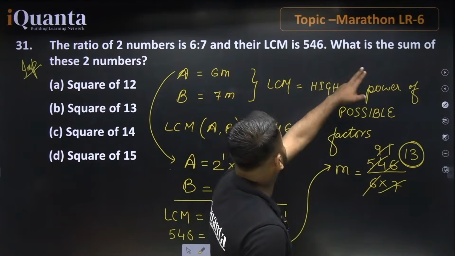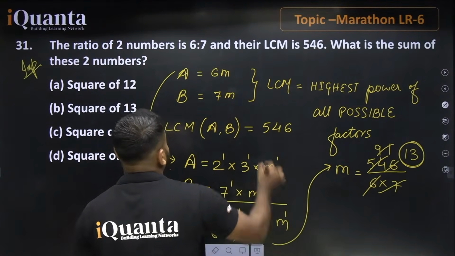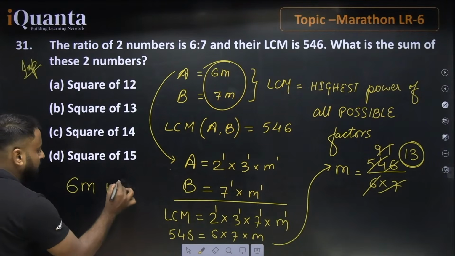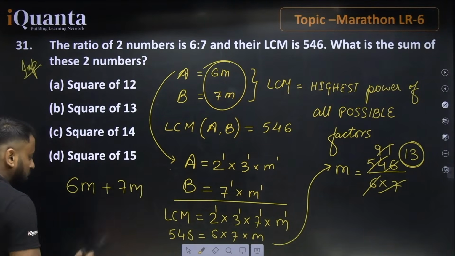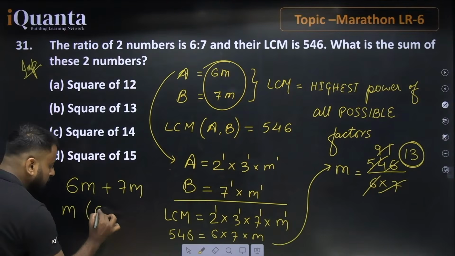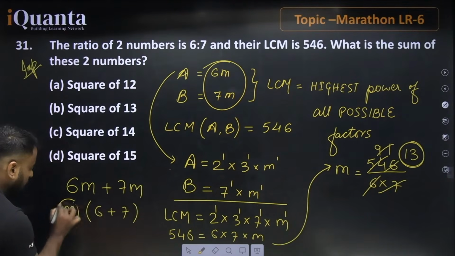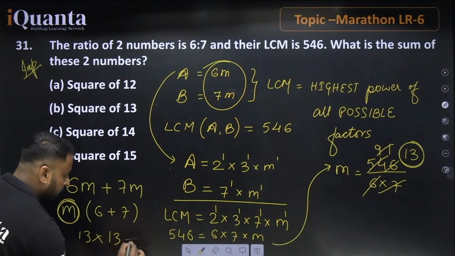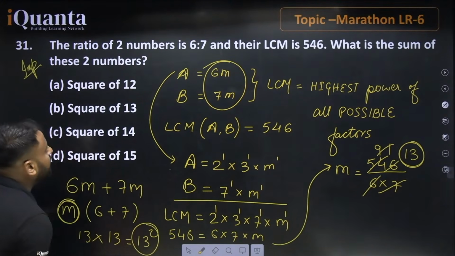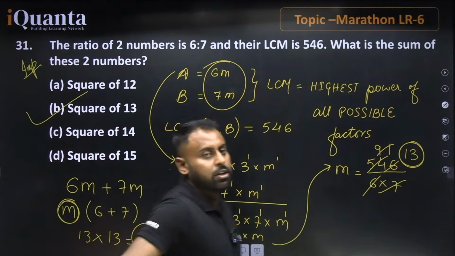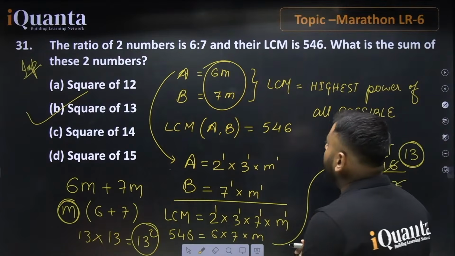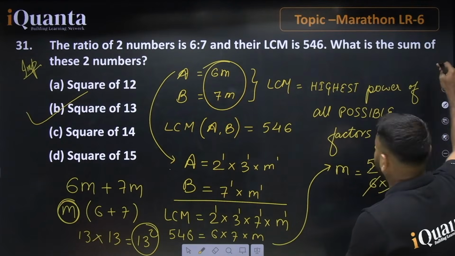The question says, what is the sum of these two numbers? So the sum of these two numbers is 6m plus 7m. We can say, just take m as common: 6 plus 7, and the value of m is 13, so 13 times 13, which is 13 square. So the right answer for this is the square of 13. Option number B is the correct answer for this part, right? So this is one of the good questions. Square of 13 is the right answer.